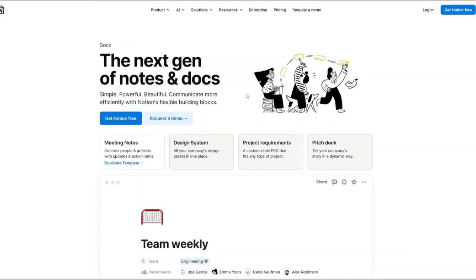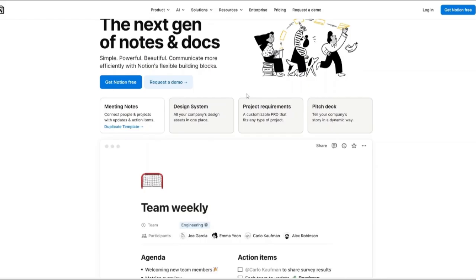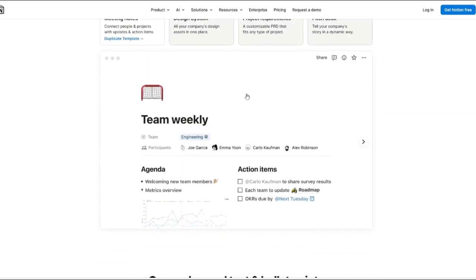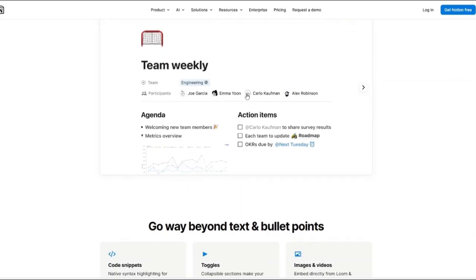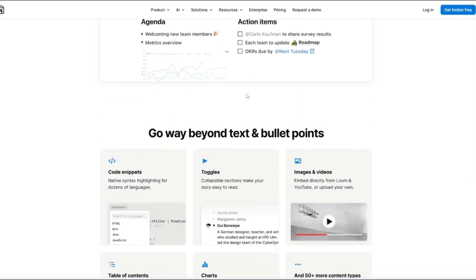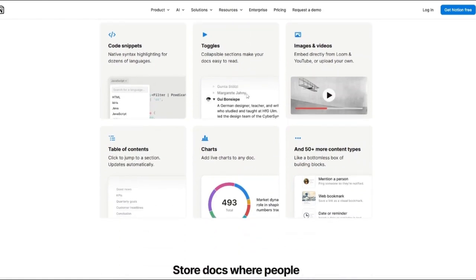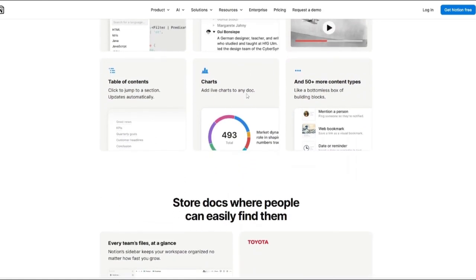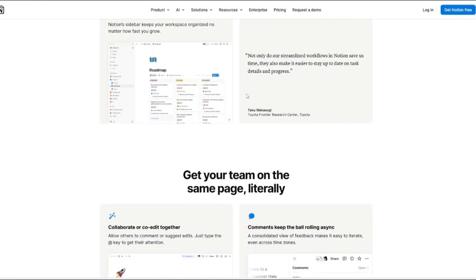Notion supports writing as well, but it uses a block-based system where every paragraph, heading, or list is treated as an individual block. So this gives you a lot of control, but it can feel less fluid when you just want to write without thinking about structure. If your priority is writing and note clarity, Craft has the edge. But if your priority is structuring content inside larger systems, then Notion wins.